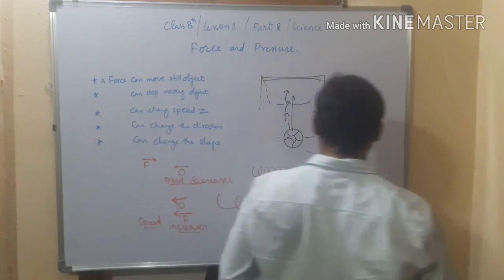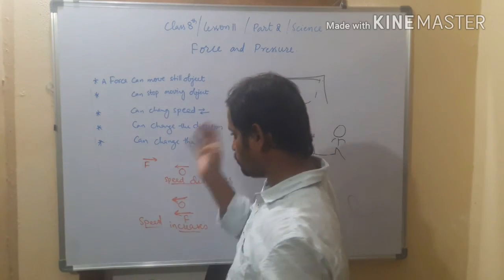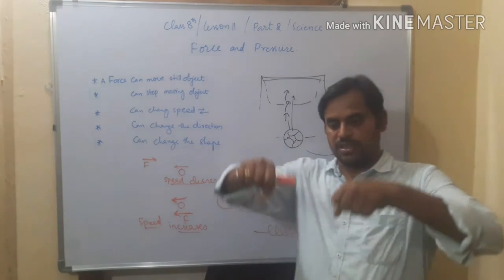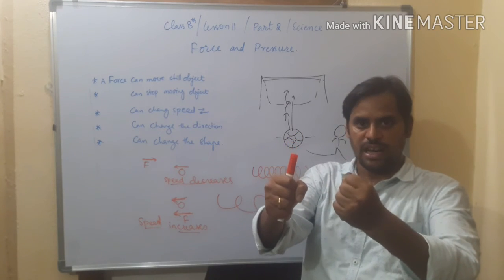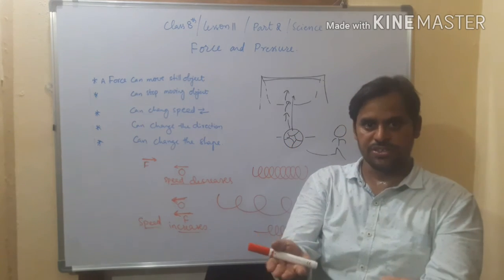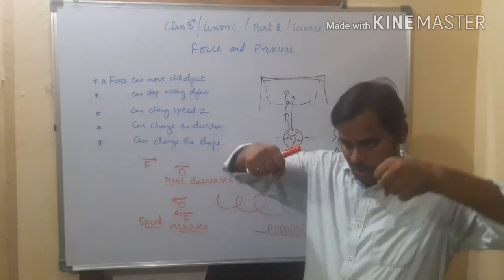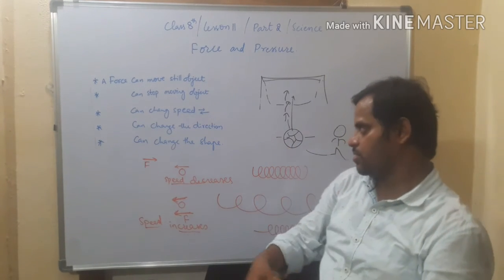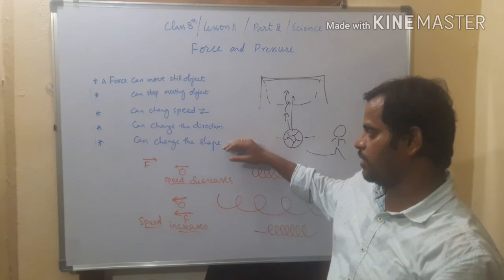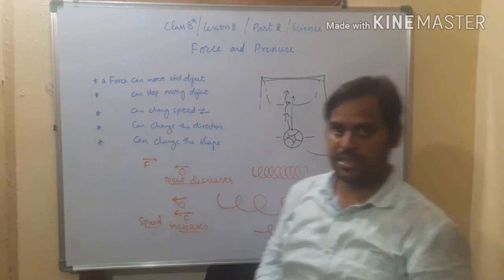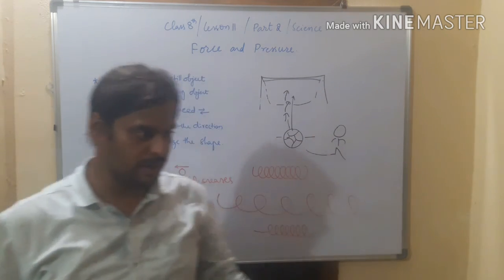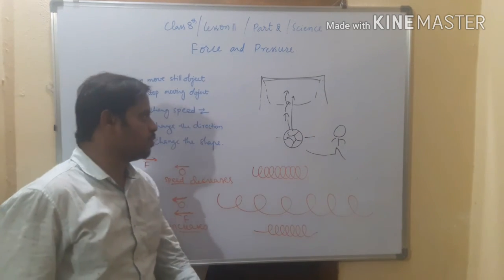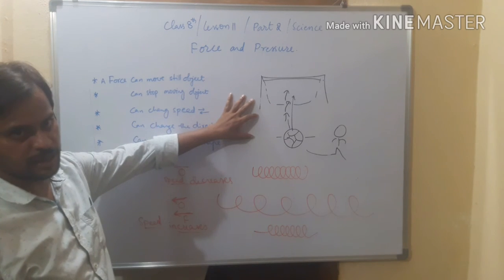Here, by applying force, we can change the shape of the object. For example, if you bend something, an iron material, then the shape changes. Why? You applied force on it, right? So like this, all these are effects of force, right? So this is about force, right?